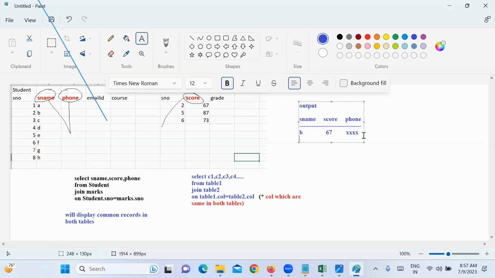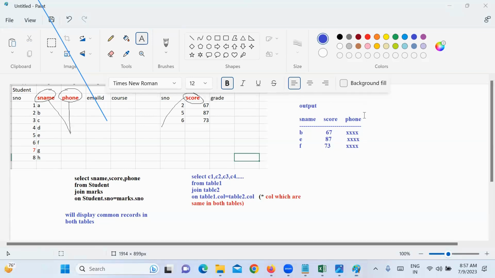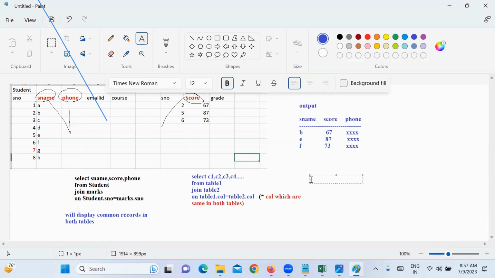Another student, E, with 87, and his phone number. And F with 73, and we'll get his phone number. So these are the only 3 records we'll get, because these are the only 3 records which are common in both the tables, right? This is what equijoin means.